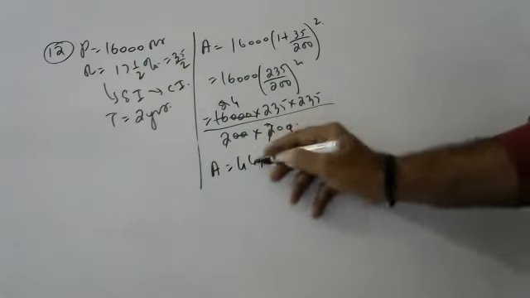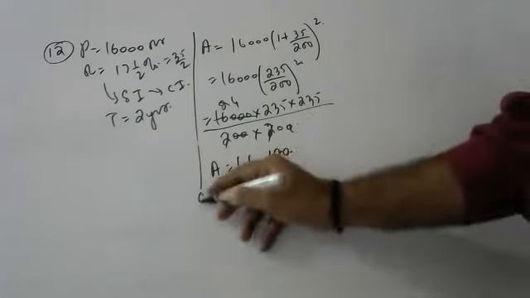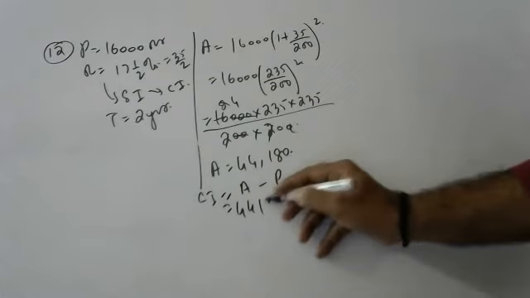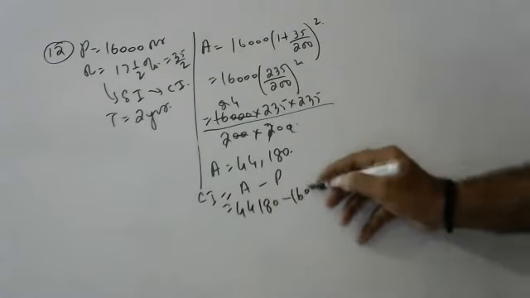44,180, sir. Compound interest is compound amount minus principal, sir. Amount is equal to 44,180 minus 16,000, sir.